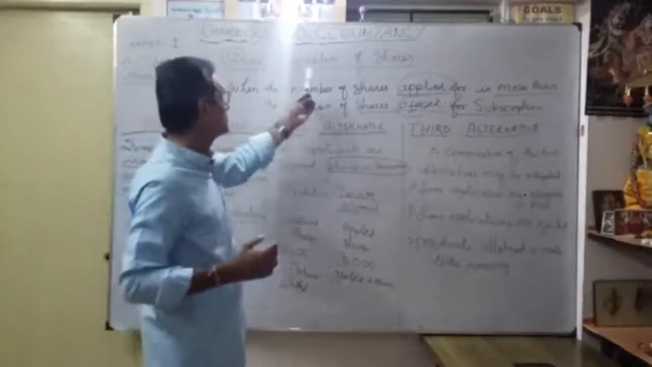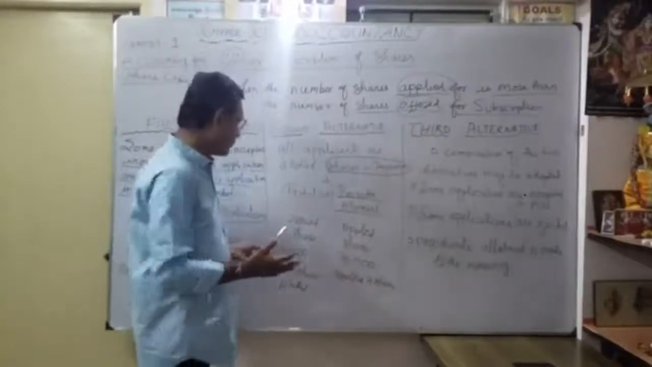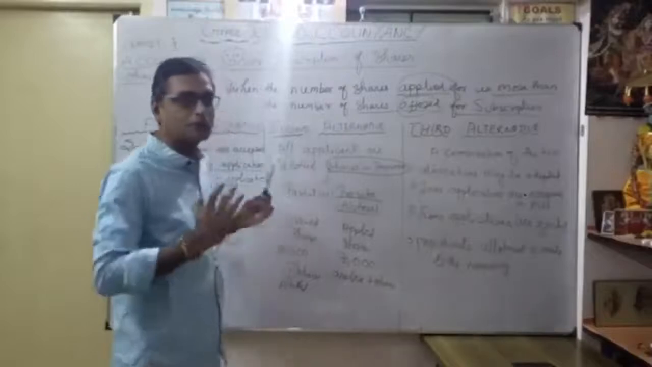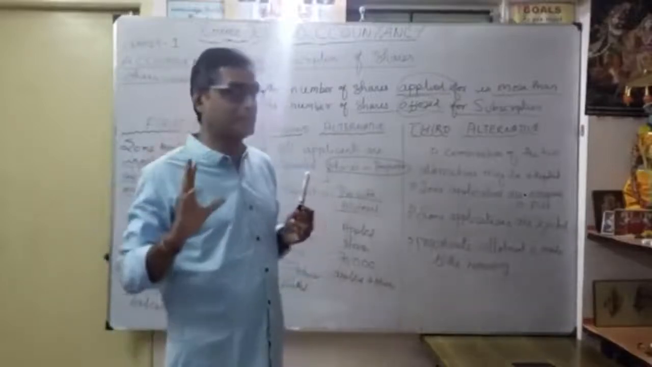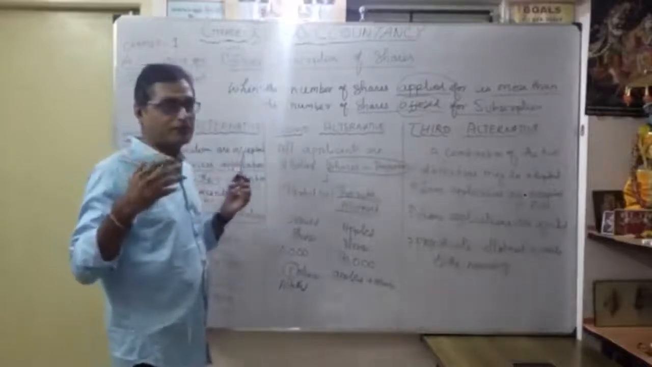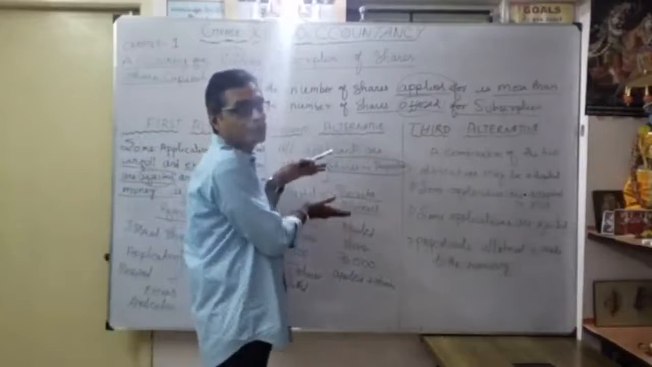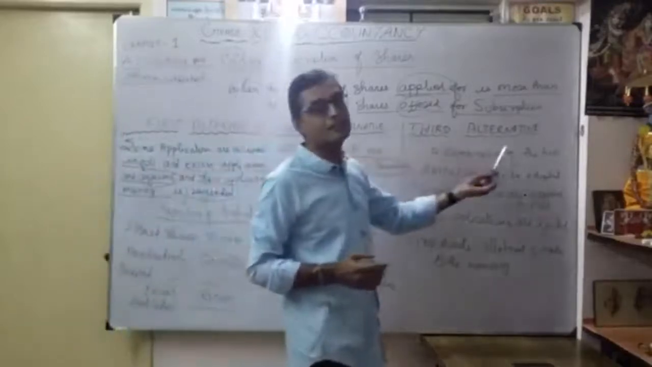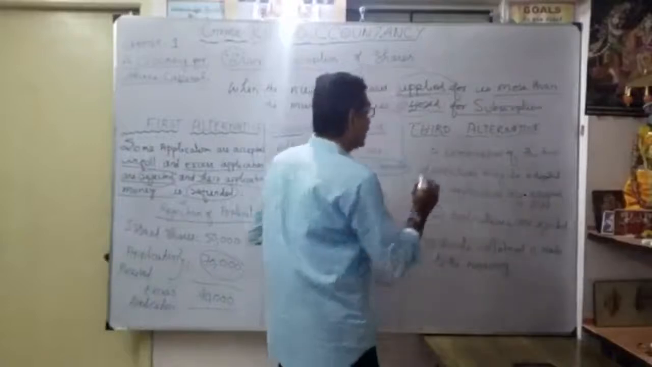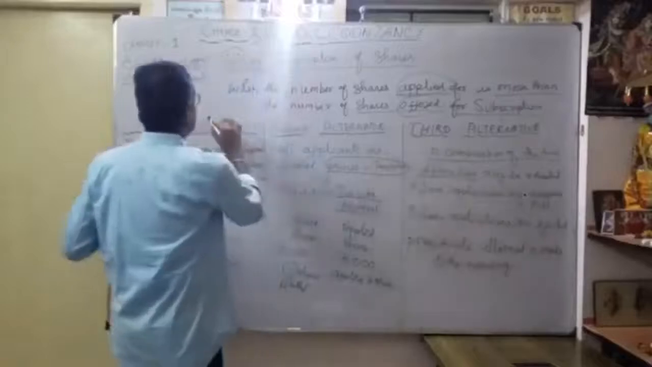When there is oversubscription, the 70,000 shares applied for, we plan only for 50,000. So whoever applies for 7 shares is allotted only 5 shares. The balance money is refunded or adjusted against the share allotment money. You should understand this second alternative for the exam. Now coming to the third alternative, which is very simple: it is a combination of the first and second alternatives.